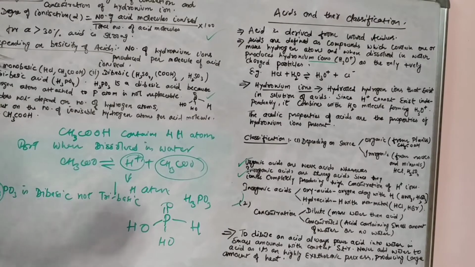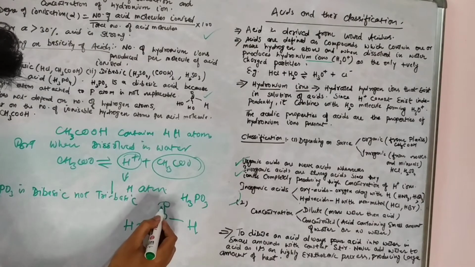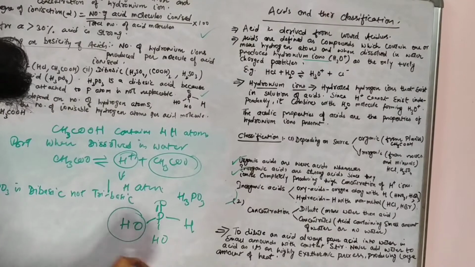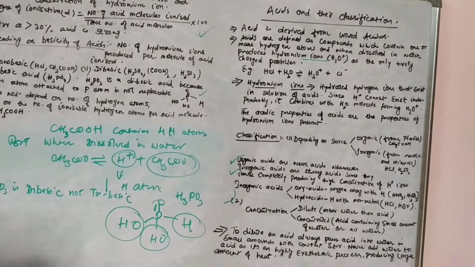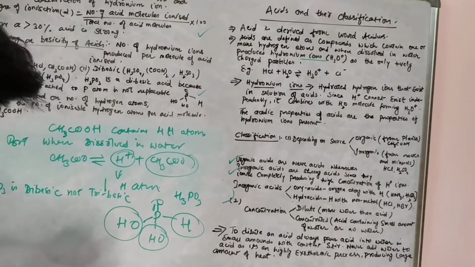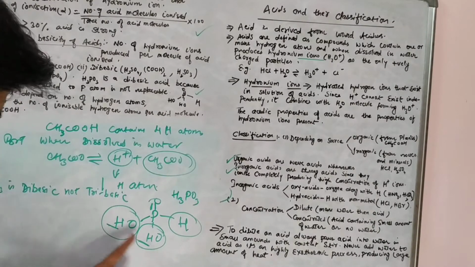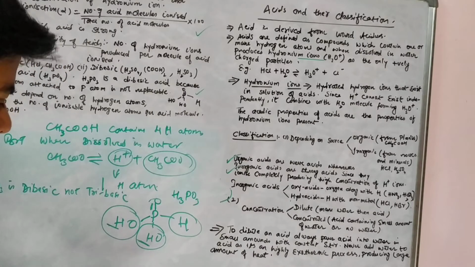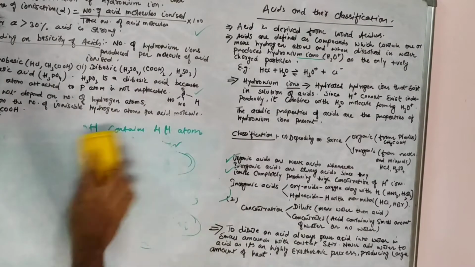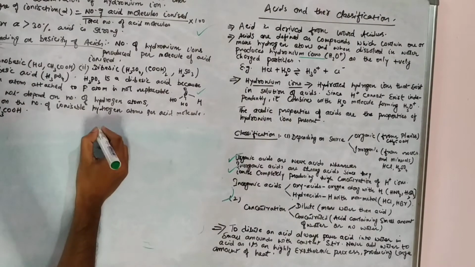This is the structure, in which one oxygen atom is bonded to the phosphorus atom via a double bond, and two OH groups are bonded and one hydrogen atom is bonded. So when this H3PO3 acid ionizes, it's only these 2 hydrogen atoms that get released into solution as hydrogen ions. I'll better make it here.